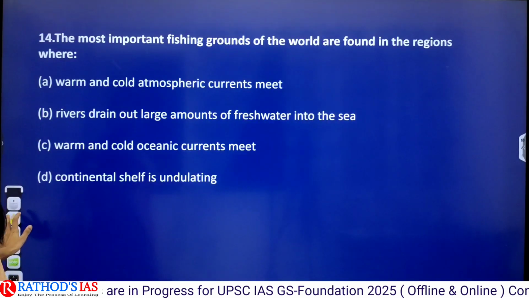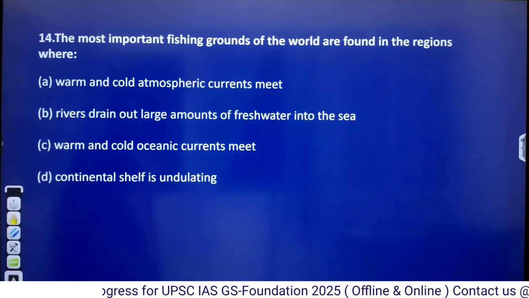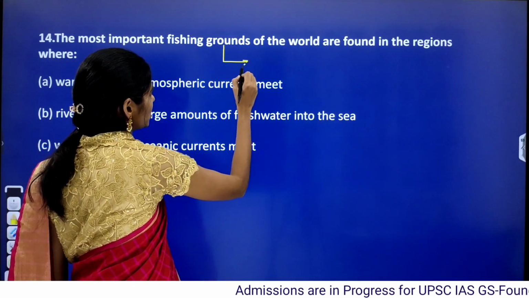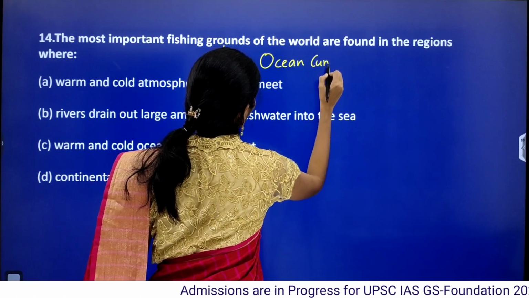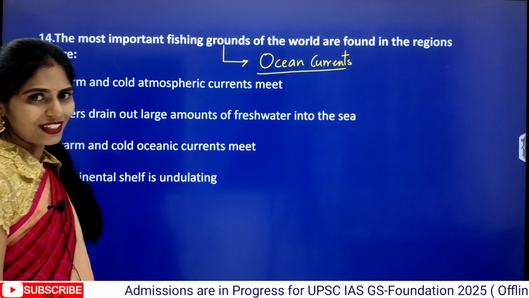And next question is, the most important fishing grounds of the world, they are seen in which regions? Actually, this question is from your ocean currents topic, and this ocean currents is also a repeated topic. Yes or no? Yes, right?